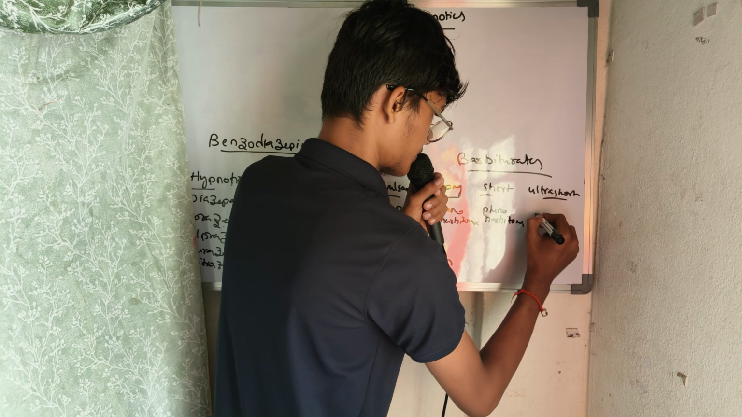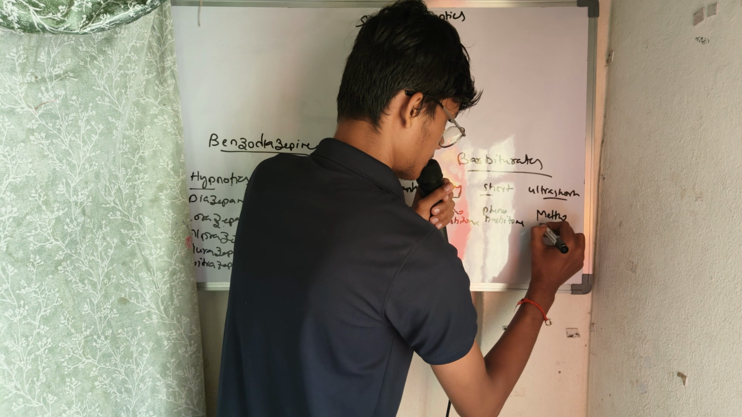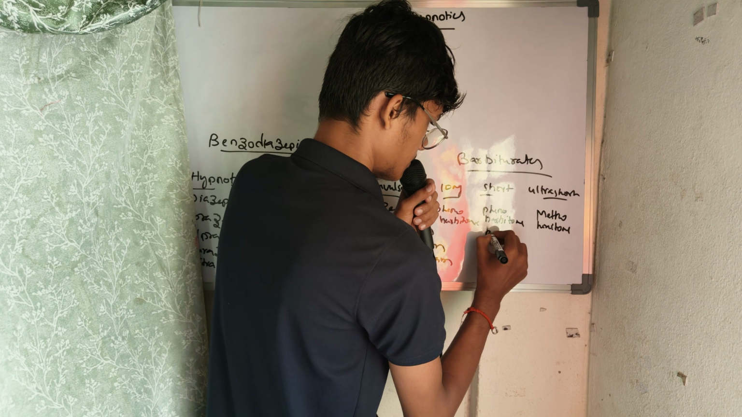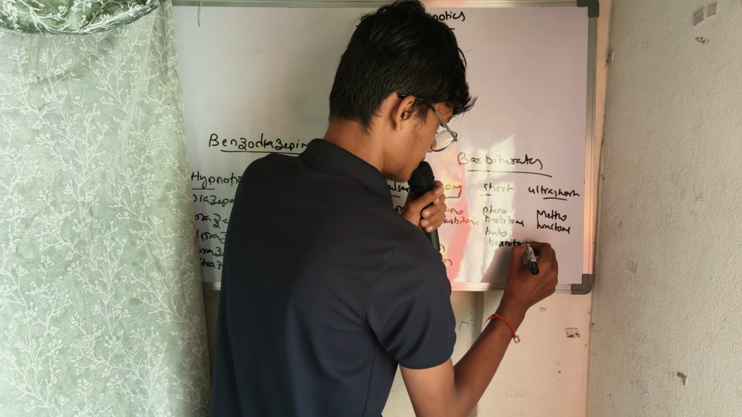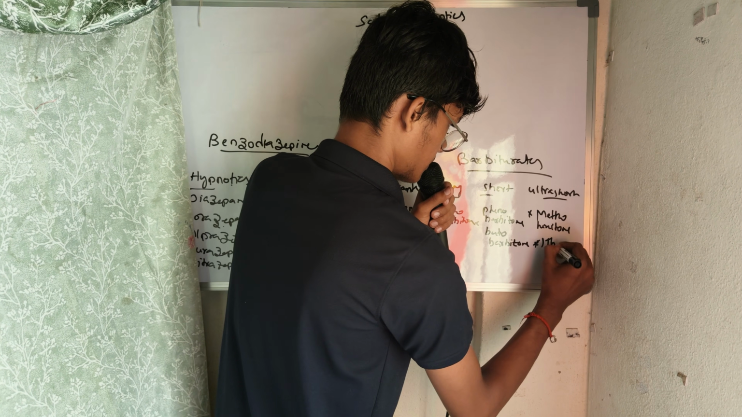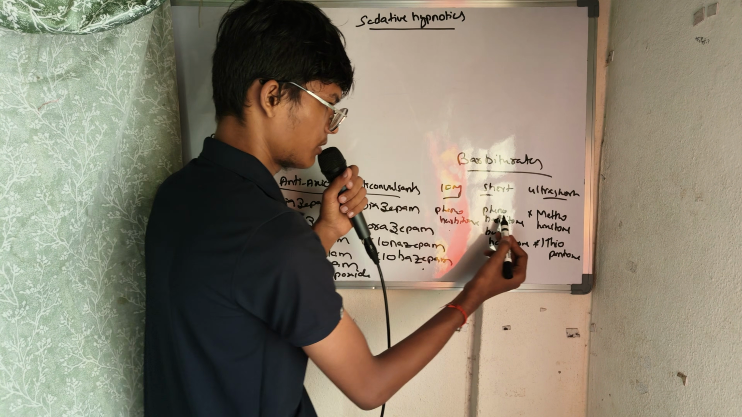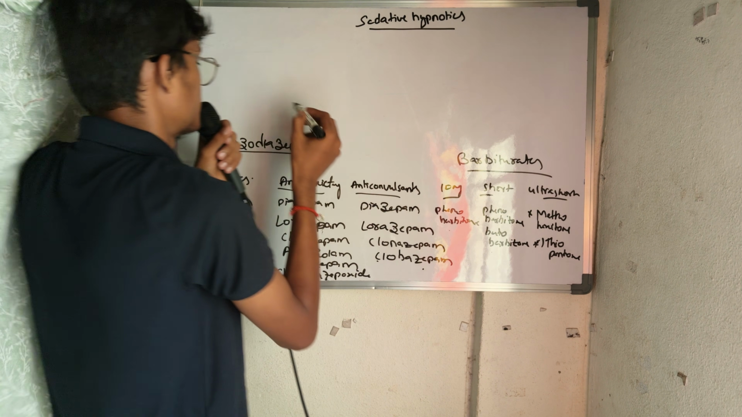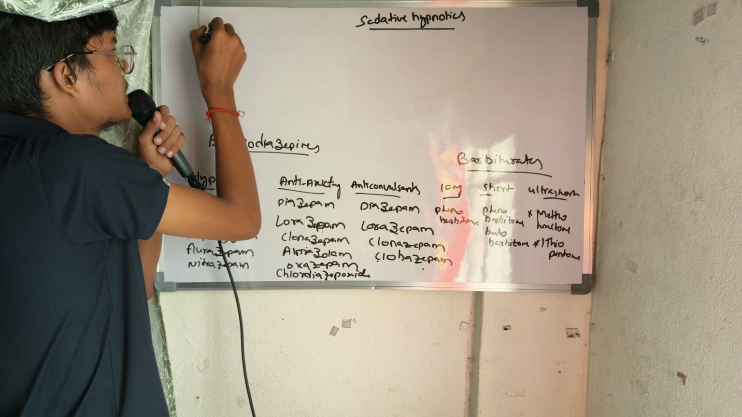In the ultra short you have methohexitone, here butobarbital, methohexitone, and also here thiopentone. Okay, phenobarbital, phenobarbital, methohexitone, butobarbital, thiopentone. This is the barbiturates.